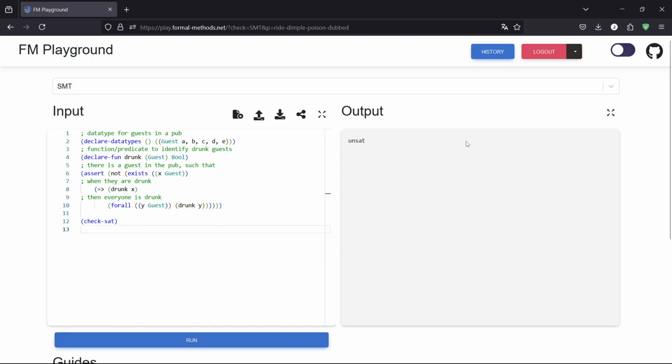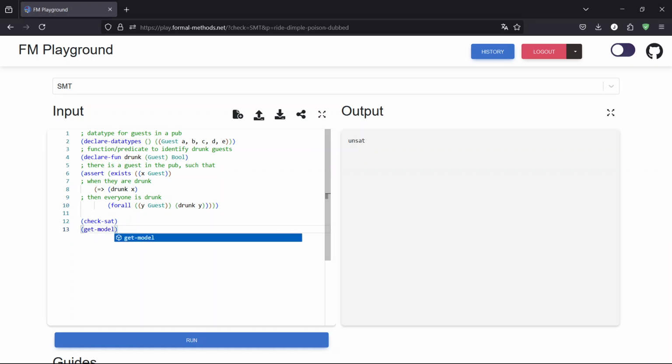Now it's unsat. So this means really that no matter what values, there's not just one lucky guess of value X, a special one. There's always some X such that if X is drunk, then everybody's drunk. How can this be? So maybe let's remove this negation again and have a look at the model. We can not only check sat, we can also ask to get a model.